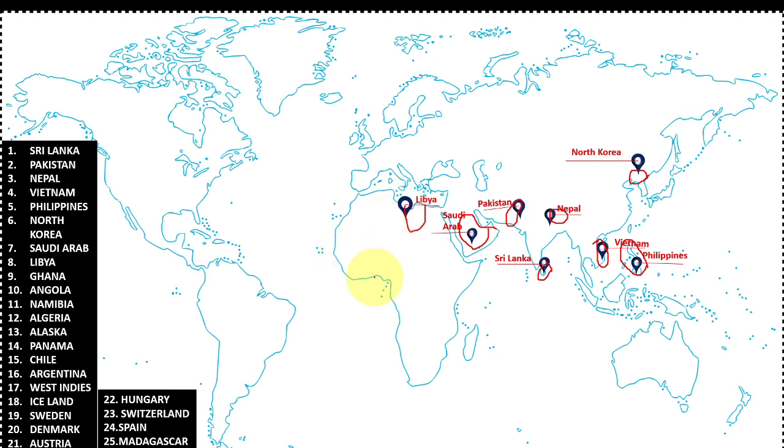Next is Ghana. Ghana is a small country and is well known for its former Secretary of UNO, Kofi Annan. Ghana is also known as Gold Coast. It's popular for gold and cacao. Ghana time is exactly the same as Greenwich Mean Time, so it shares a time zone with London.